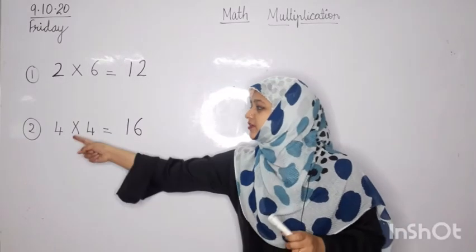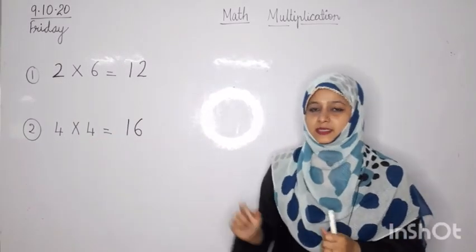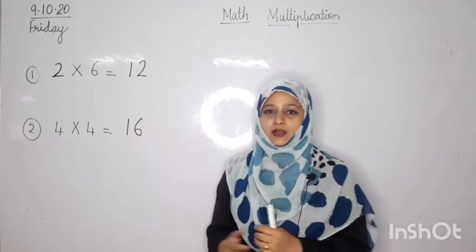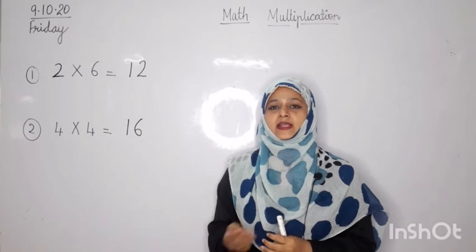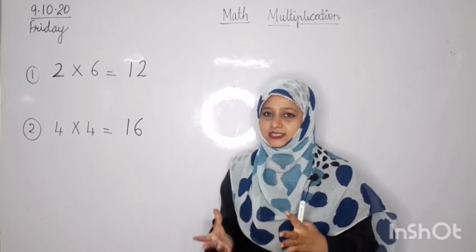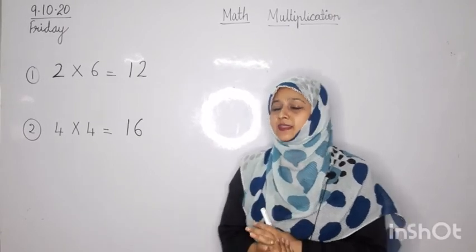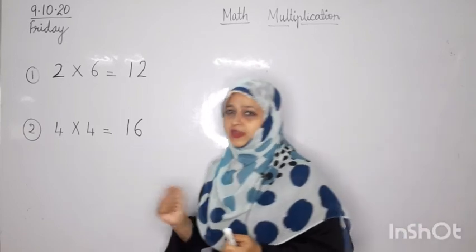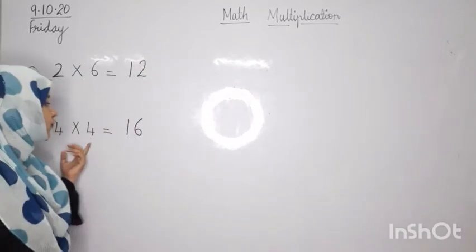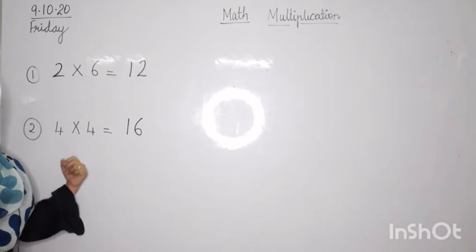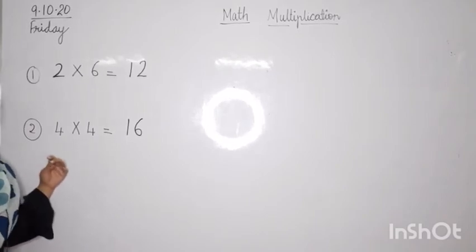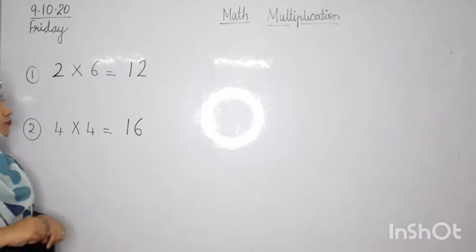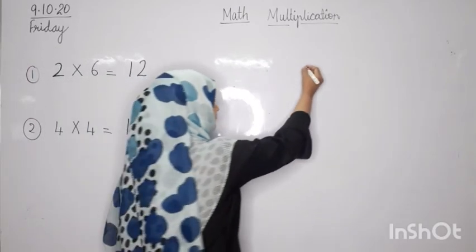So we got the answer as 4 4s are 16. But for this we had to start counting the table from the starting. Yes. 4 1s are 4, 4 2s are 8, like this. But when you all learn the tables thoroughly, then you all can solve the sum very easily. When Miss will ask you 4 4s are, you will directly say 16. You do not need to start counting the table from the starting. Yes. So let's move to the third sum now.